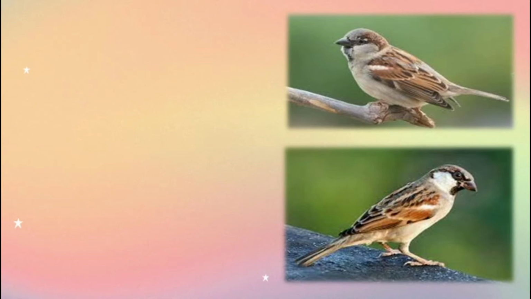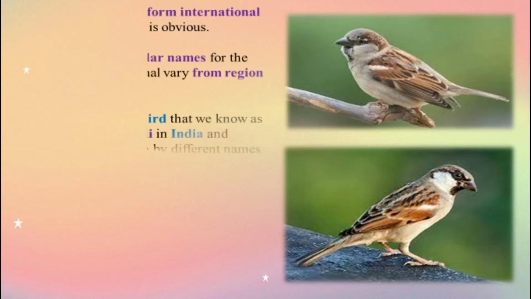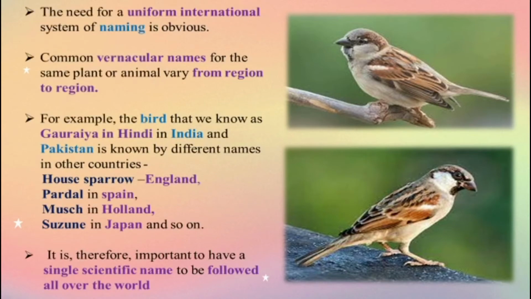But wherever we go in the world, the vernacular or local language name of the species or any other organism differs from one place to another. That is why the scientists fixed a unique name throughout the world.